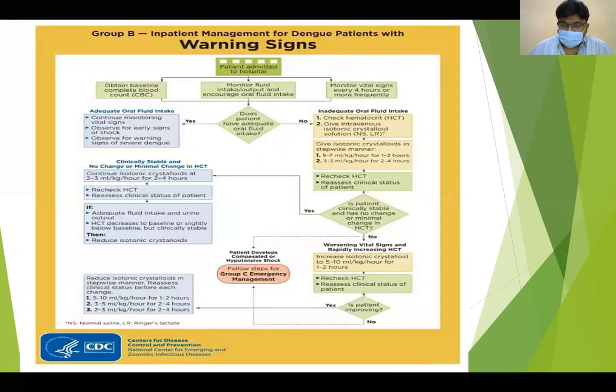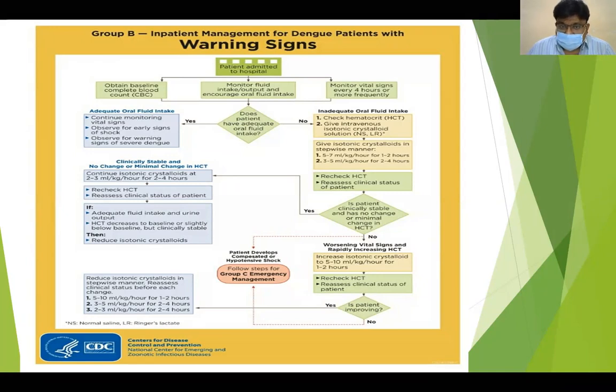Okay. So a patient with warning signs should be admitted to hospital. First, as you can see on your left side, you should obtain a baseline CBC and also hematocrit values. You should monitor fluid intake and output. If there is no vomiting, you should encourage oral intake. If there is vomiting, you should start IV fluid. And you should also monitor vital signs every 4th hour.